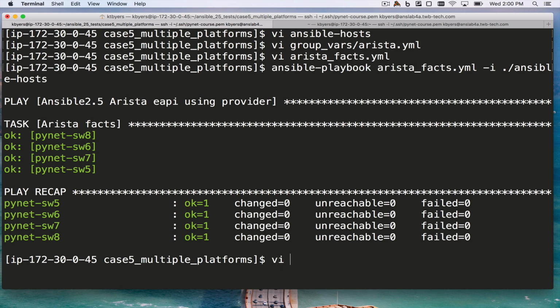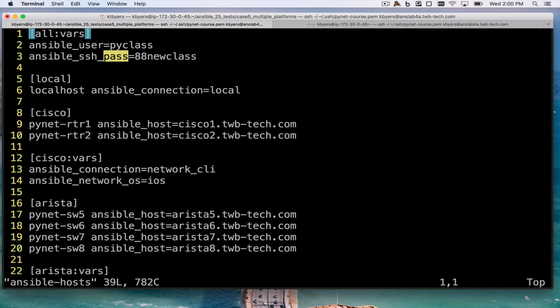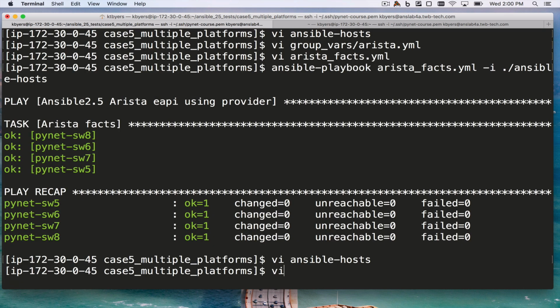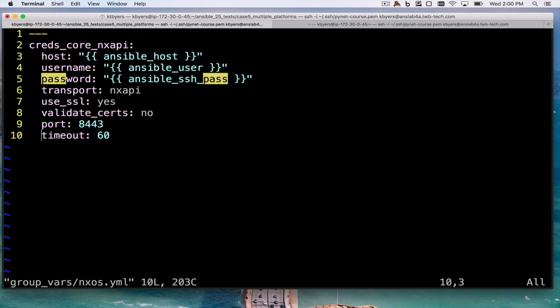Now, if we look at the same thing for NXOS, I'm specifying connection local. I have my Ansible Network OS equals NXOS. I have these two NXOS switches defined. If I look at group vars, I have a provider. It's using the user and password from inventory.